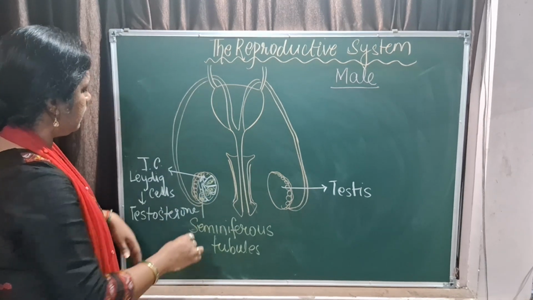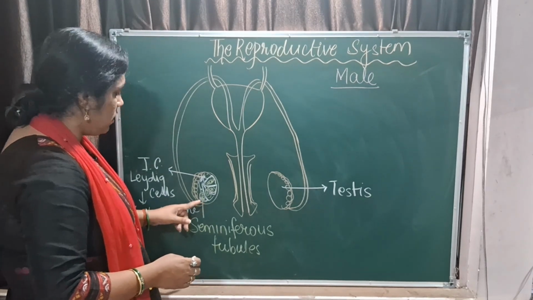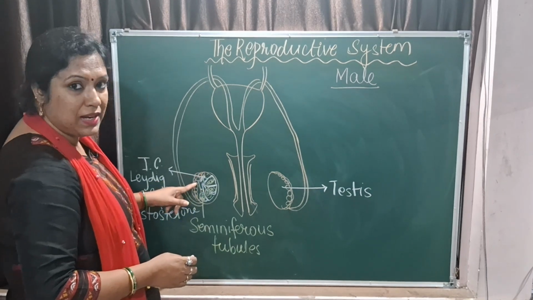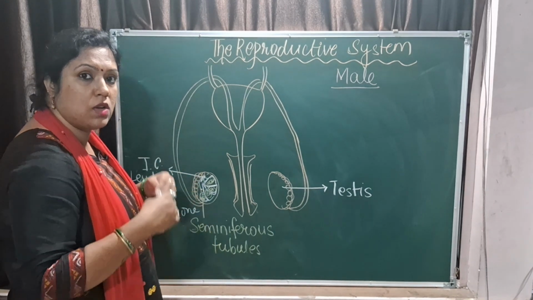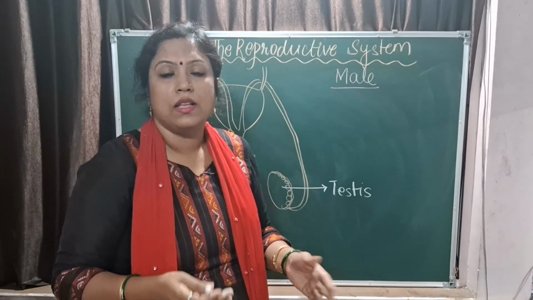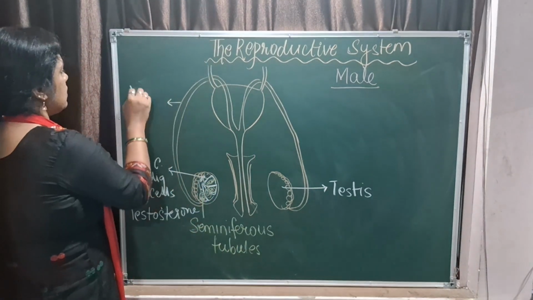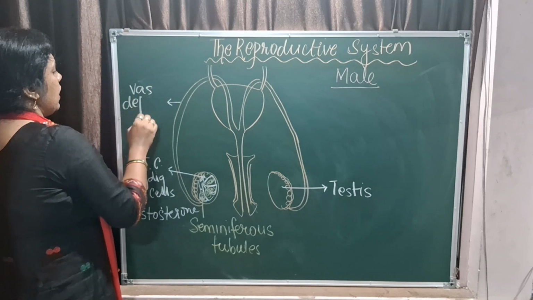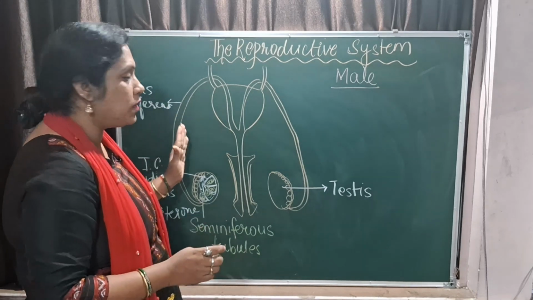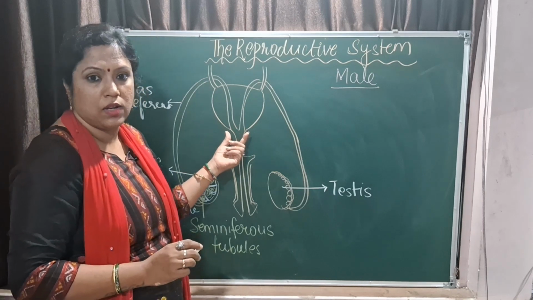Okay, and the sperm is being synthesized by the seminiferous tubule that moves through the ducts to the epididymis. In the epididymis, maturation of the sperm takes place, and maturation means they will develop the flagella and the mobility, and then they move to the vas deferens. This part is the vas deferens. It is also called the sperm duct. Now the matured sperm moves to the vas deferens and goes into the urethra through the ejaculatory duct.